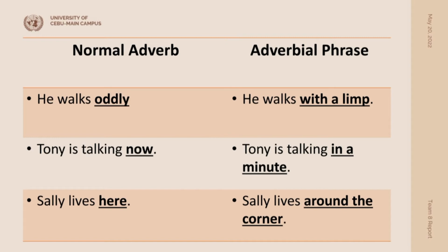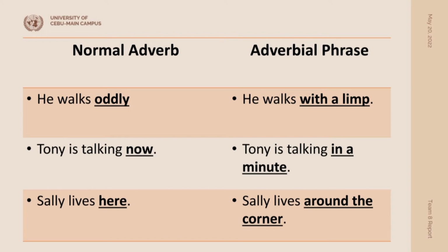The next one, take a look at the sentence, Tony is talking in a minute. So in is a preposition, in a minute is a prepositional phrase. It's also an adverbial phrase. Next, around the corner is a prepositional phrase. It's also an adverbial phrase.